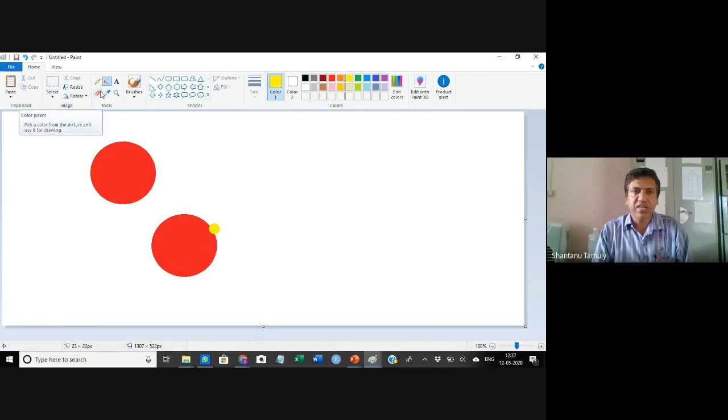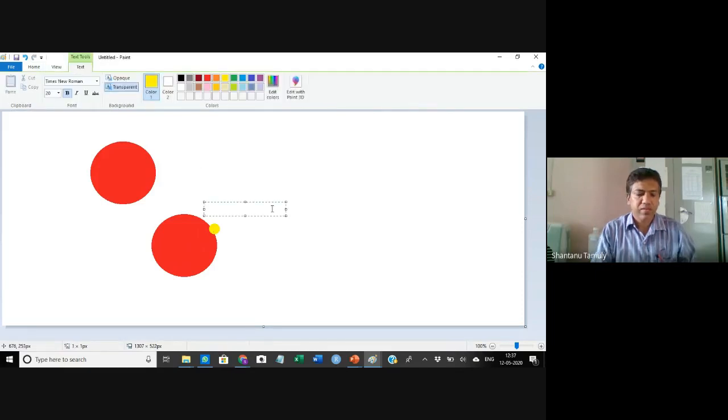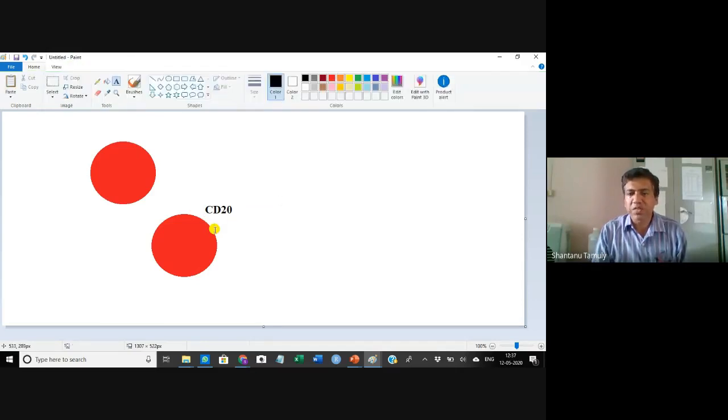This antigen is called CD20. So CD20 is the tumor specific antigen, a protein present on the cell surface. This CD20 causes harm to the system. It will start killing the other cells and so on.